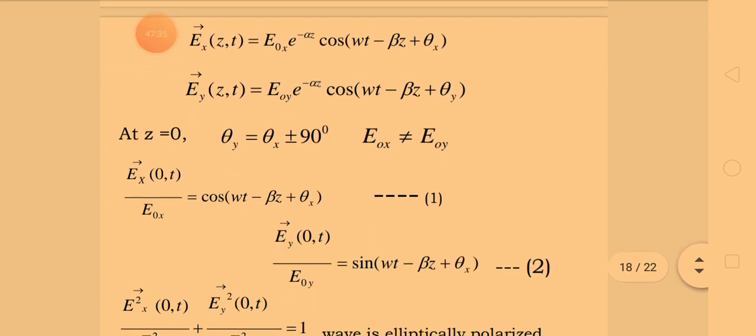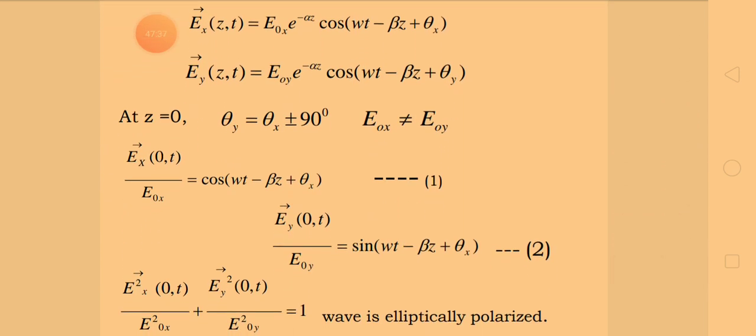So that can be written as Ex of z comma t is equal to E naught x e power minus alpha z cos of open bracket omega t minus beta z plus theta x close bracket. Also the other component Ey of z comma t is equal to E naught y e power minus alpha z cos of open bracket omega t minus beta z plus theta y close bracket.